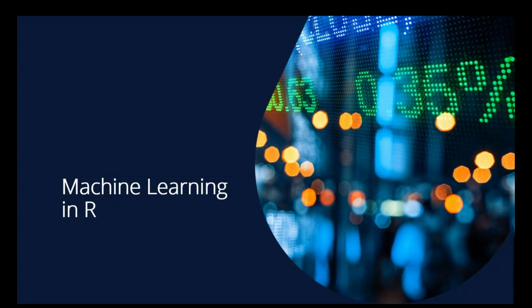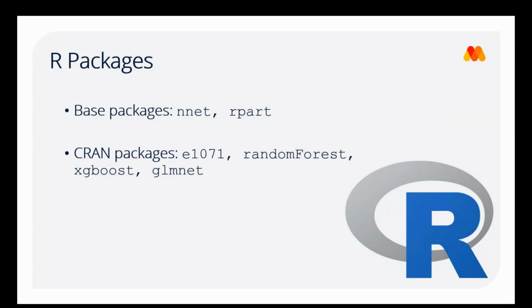So without further ado, let's have a look at machine learning within R. R comes with lots of different packages, and the base packages for machine learning are nnet, standing for neural net, and rpart.